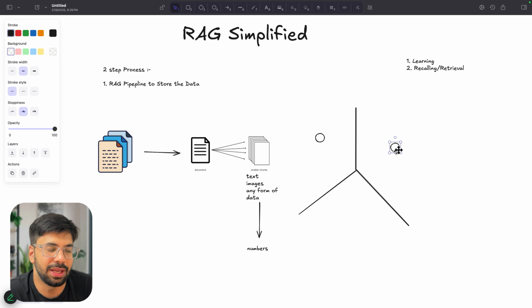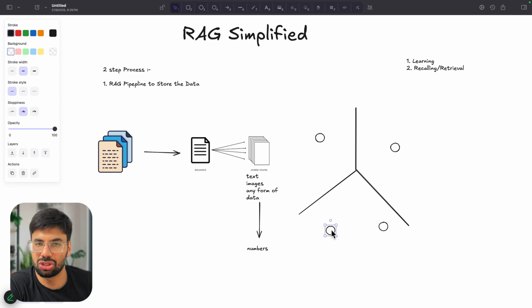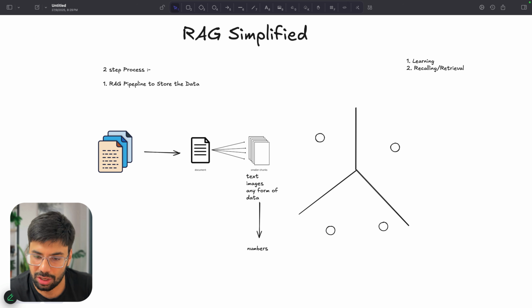So one data can be here, one data can be here, and again it can be based on different dimensions. There are different overall techniques via which we can create these embeddings. You just have to understand that once I break my data into chunks, I'm able to store that data in a way which I want. So that is the whole process, and this thing is known as vectorization.